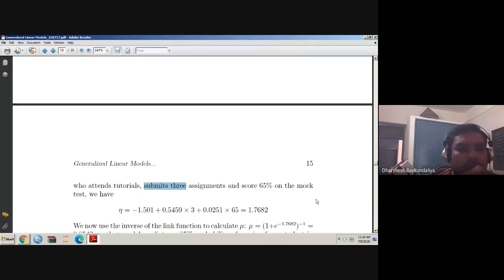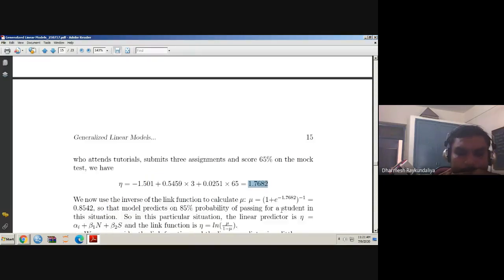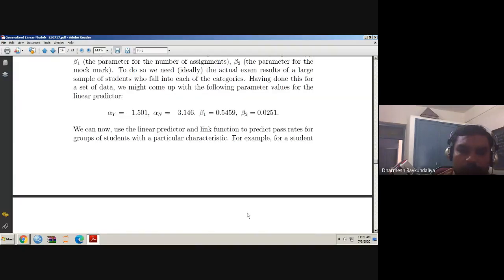The student scored 65% on the mock test, so he secured 65 marks out of 100. The coefficient of this is 0.025. Just substitute that. What is the eta value? Eta is 1.7682. Now we know, what is the mu?